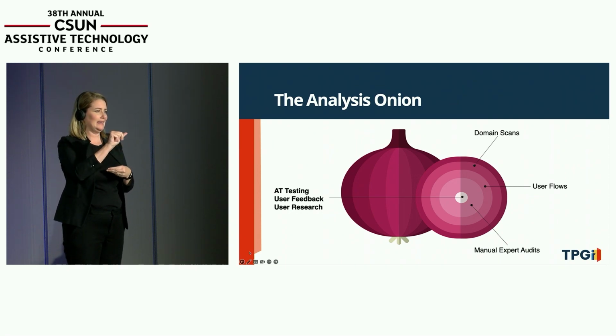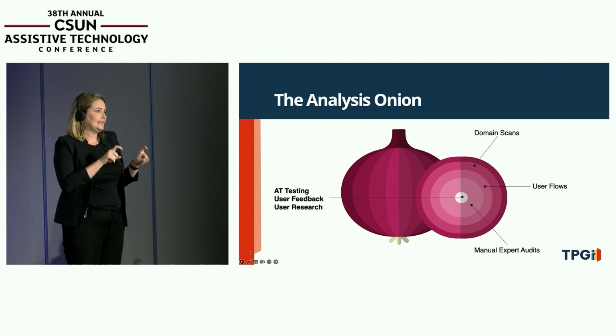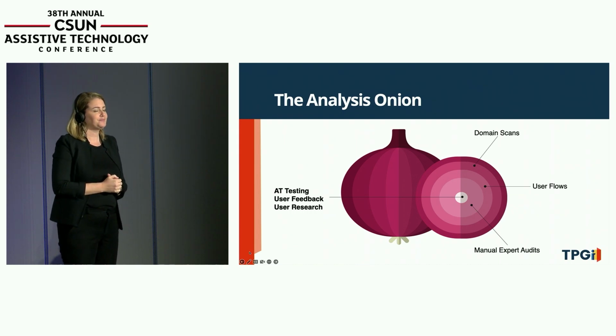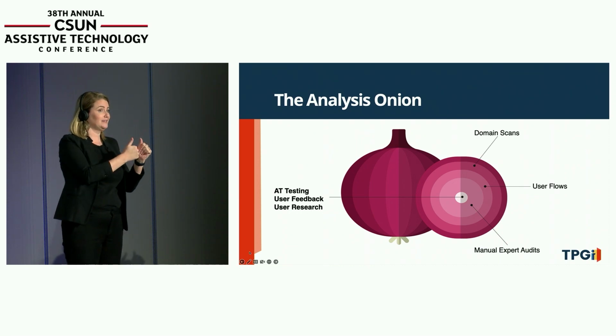This is the thickest layer of the onion, if you like, because you do the most work in here. You are usually testing against, for example, if you were auditing WCAG, against WCAG, then you would be testing against all the various WCAG criteria. And we say expert because usually it requires some level of knowledge or decent knowledge of what you're doing in order to test. Okay? You will not find your levels of compliance without doing some of this testing.